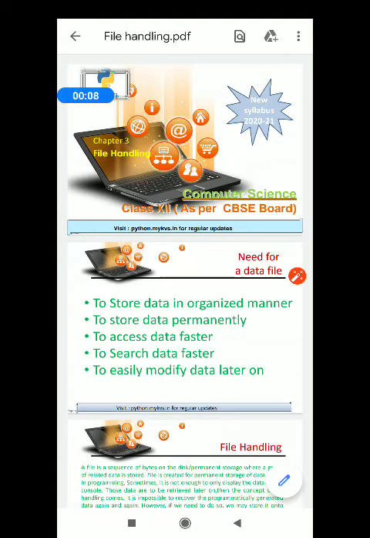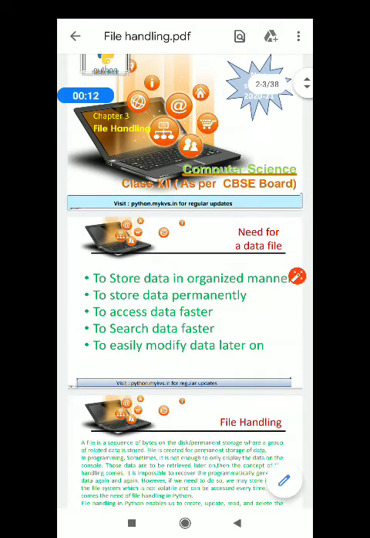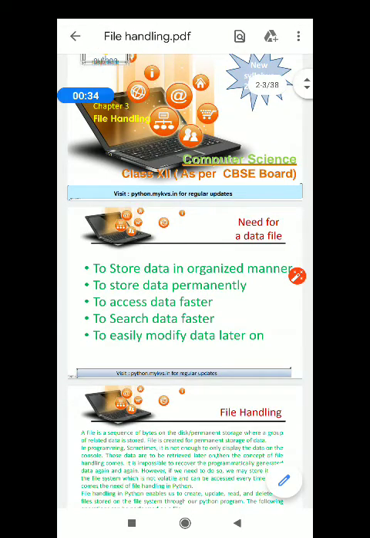Good morning, students. Today I am going to start data file handling. As the function chapter is completed, we are starting data file handling, one of the most important topics of your computer science syllabus. In the new syllabus, you have to study text files as well as binary files also. Okay, so let us start for today's class.